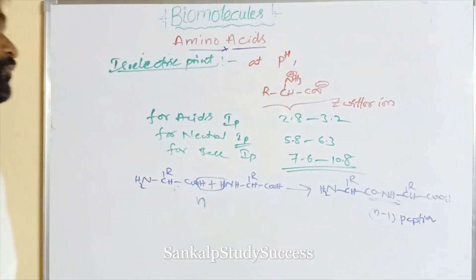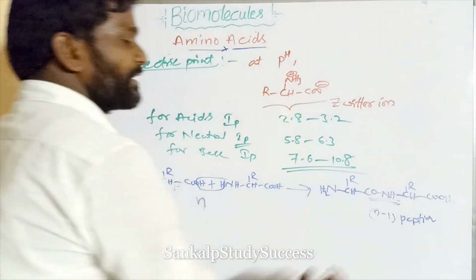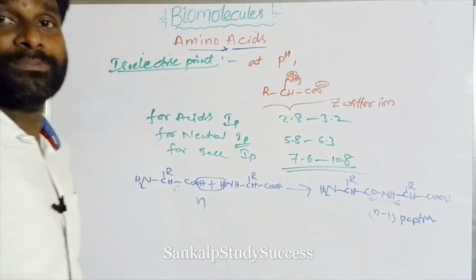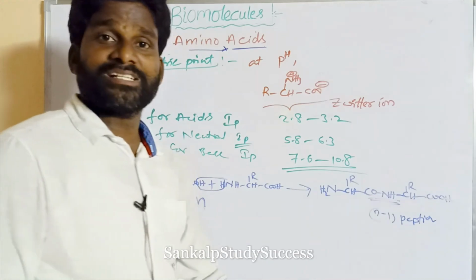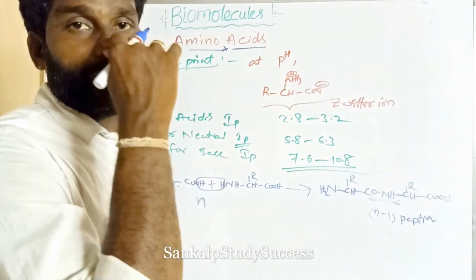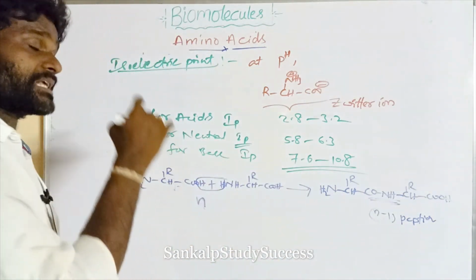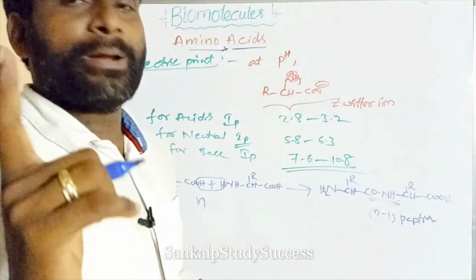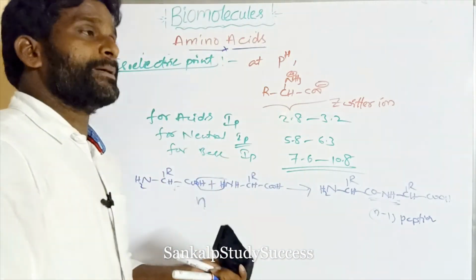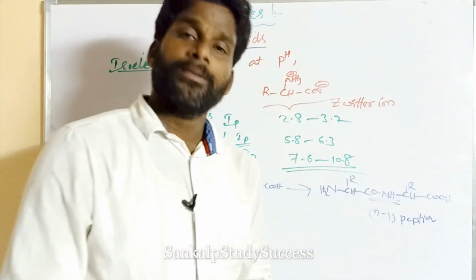If two amino acids combine to give a CONH bond, that is said to be a dipeptide. If three amino acids combine to give two CONH bonds, that is a tripeptide. If n amino acids combine to give n minus 1 peptide bonds, that is said to be a polypeptide. So polypeptide bonds are present in a protein.